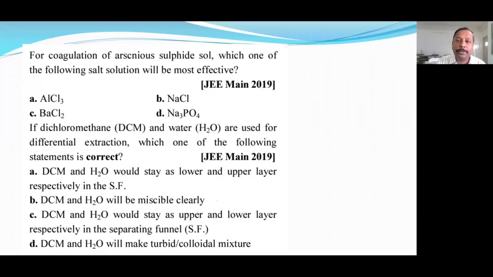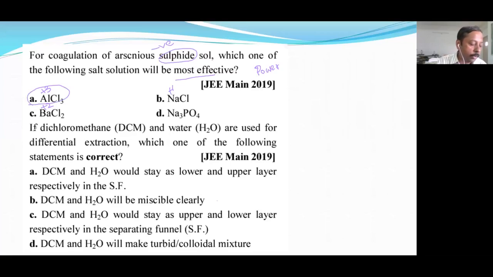Here, just now in the previous question, at least after attempting the previous question, your scoring must have increased. Sulfides are negative colloids. So once it is a negative colloid, you have to check with the positive charge: here +3, here +1, and here +2. Most effective means the power should be higher. The most powerful answer will be AlCl3.